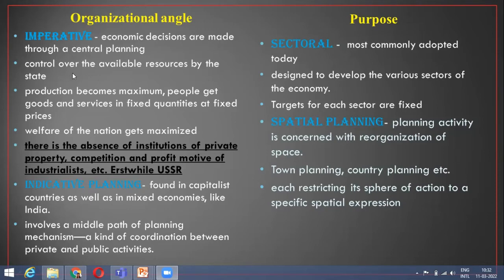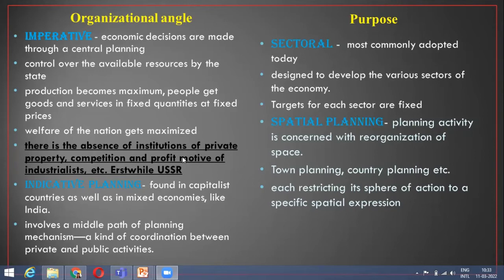Because this kind of planning is almost non-existent, that kind of capitalist socialist society, wherein all the institutions are only private properties, or only the economy is vested with public property or vested with the nation, is generally not found these days.